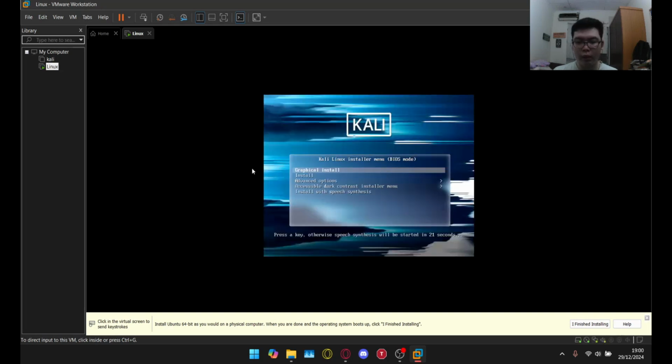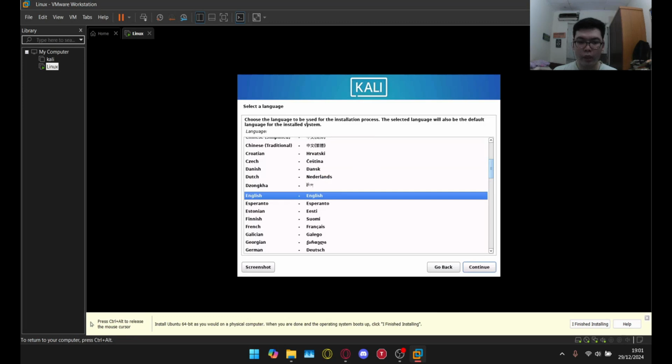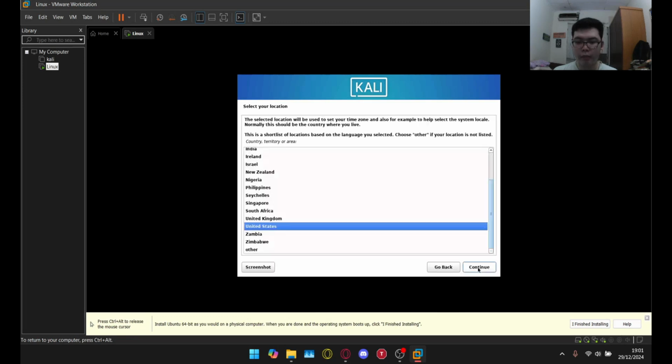So this is what the Kali Linux first initialized looks like. First of all, there's a few options. We need to install the graphical install first. Now in here, we need to select the language that we want to use. I'm just going to use English, continue.